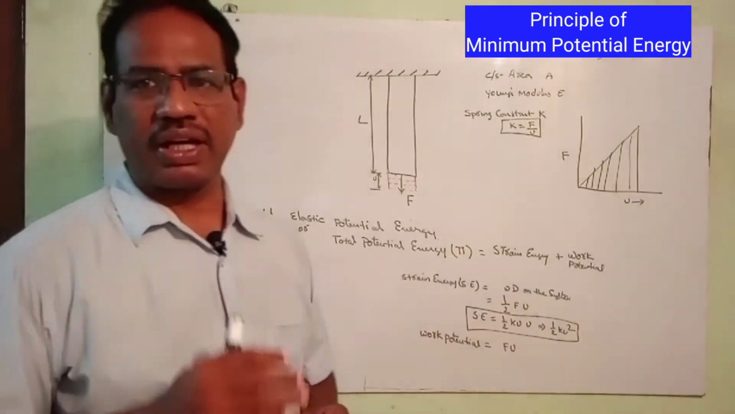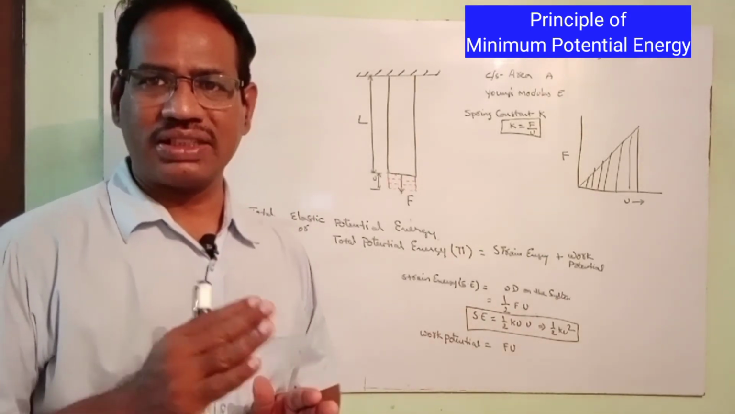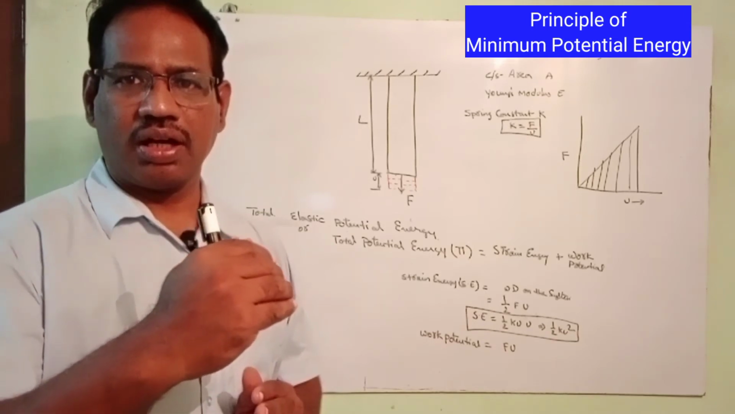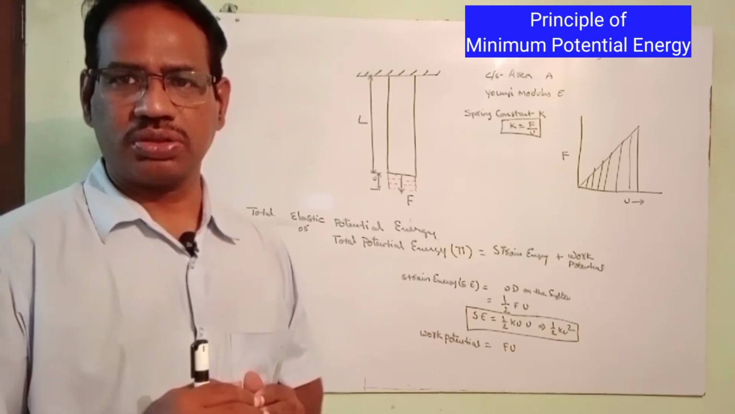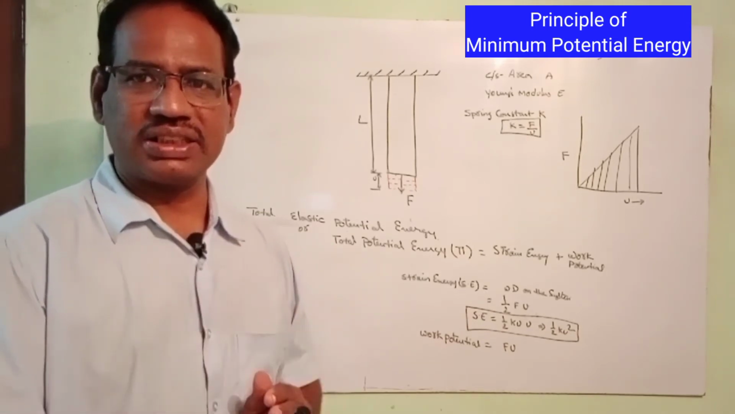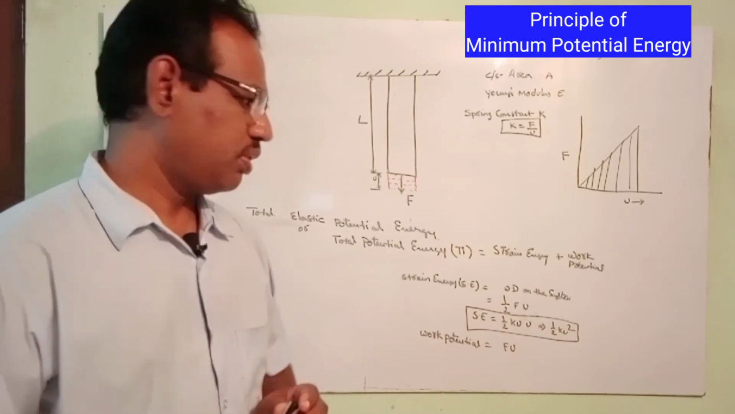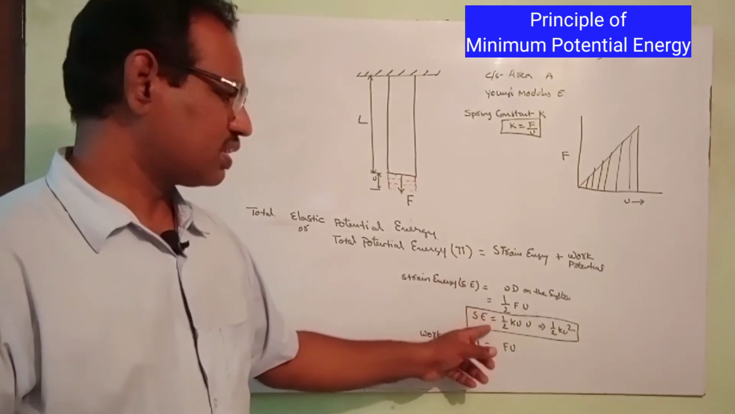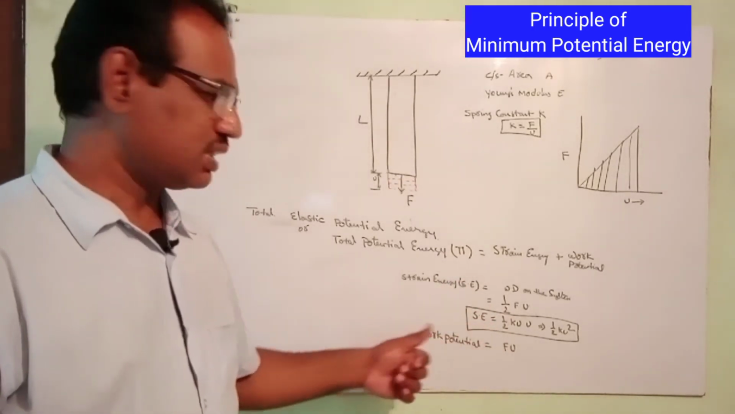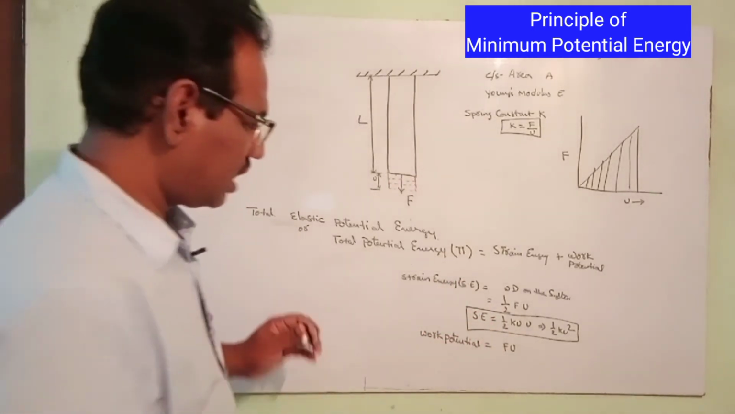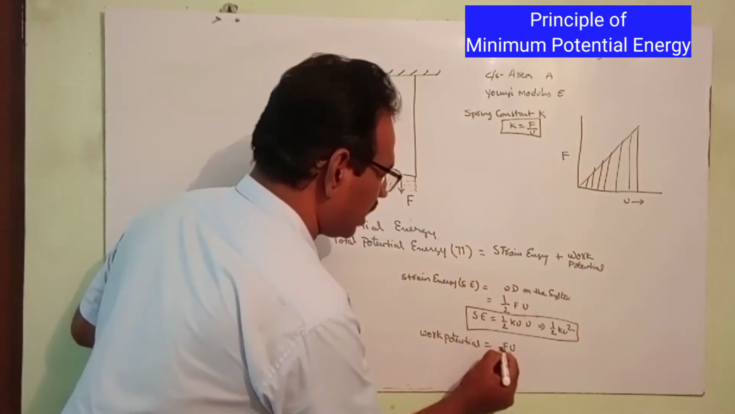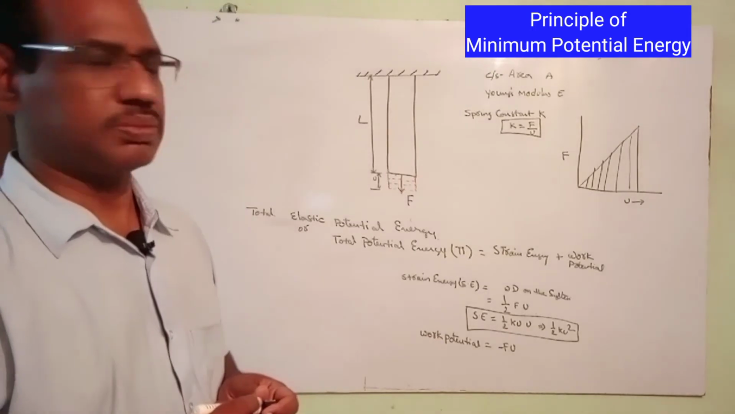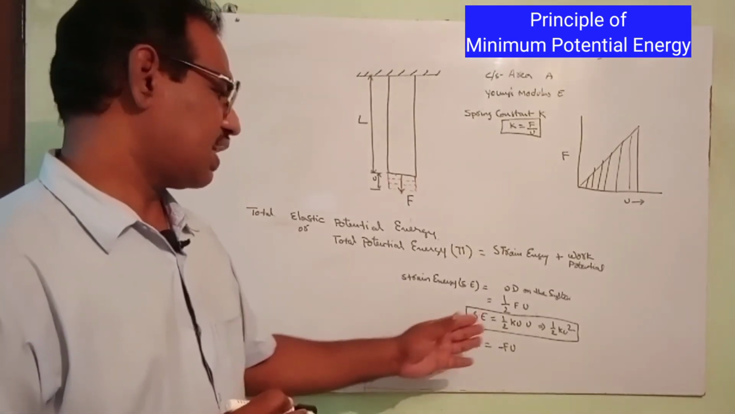Energy supplied to the system is positive, energy rejected by the system is negative. Work done on the system is positive, work done by the system is negative. So energy supplied to the system is positive, and work done by the system is negative. So we consider the negative sign for this one: work done by the system is negative.